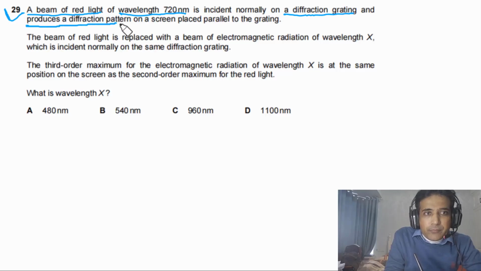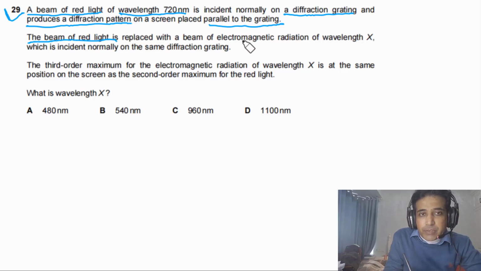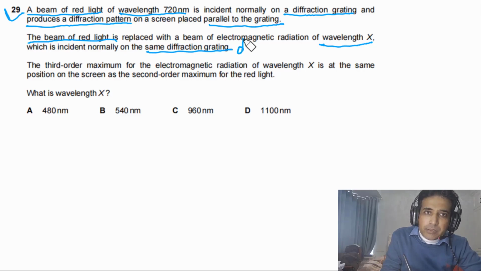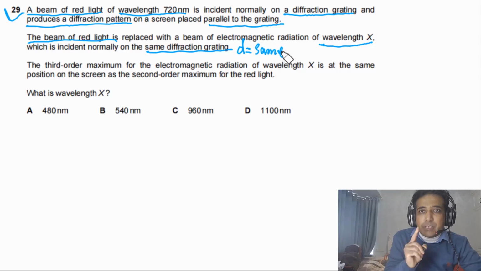and produces a diffraction pattern on a screen placed parallel to the grating. The beam of red light is replaced with a beam of electromagnetic radiation of wavelength X, which is incident normally on the same diffraction grating. Same diffraction grating means that d is the same, means the slit separation is the same.